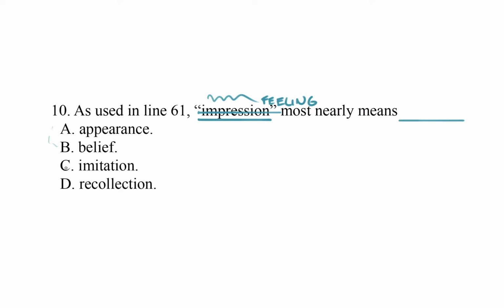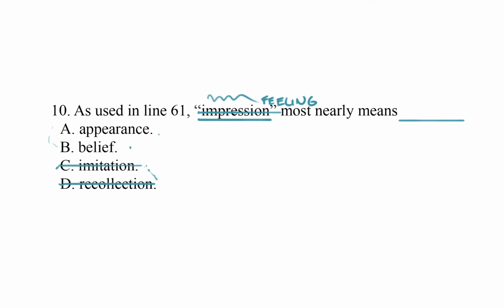Let's leave those two alone for now. Imitation, that doesn't match feeling. And recollection, which means like a memory. Neither of these, C and D, make a ton of sense to me, but between belief and appearance, neither of those exactly match feeling.